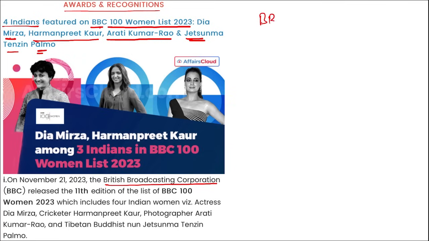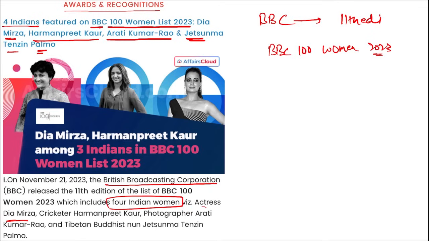They have released their 11th edition of the BBC 100 Women 2023 list that will include 4 Indian women. They are actress Dia Mirza, cricketer Harmanpreet Kaur, photographer Aditi Kumar Rao, and Tibetan Buddhist nun Jetsunma Tenzin Palmo. Correct? Mark this. Remember here, Harmanpreet Kaur and Dia Mirza are named in the entertainment and sports category. Jetsunma Tenzin Palmo is under the category of culture and education.